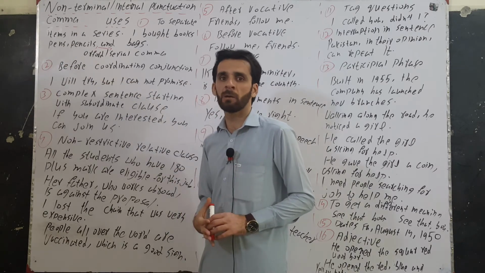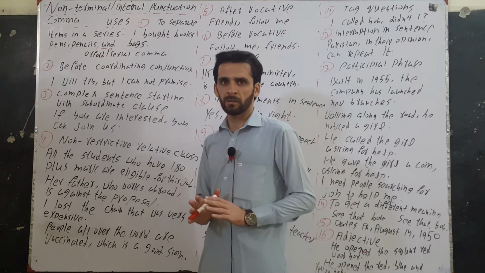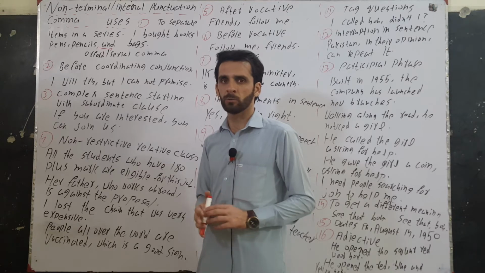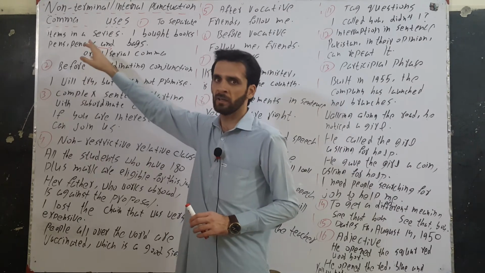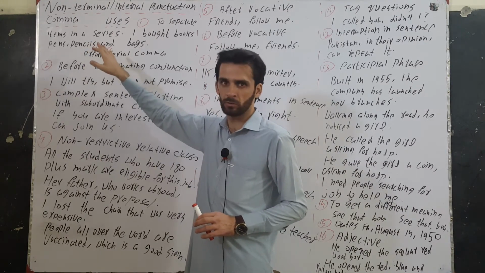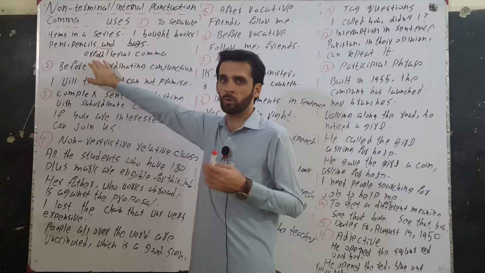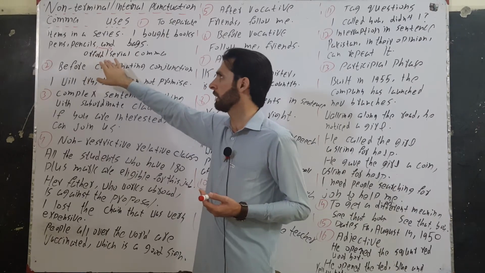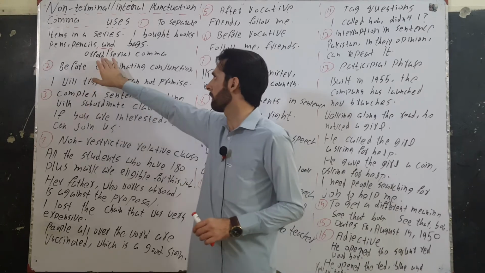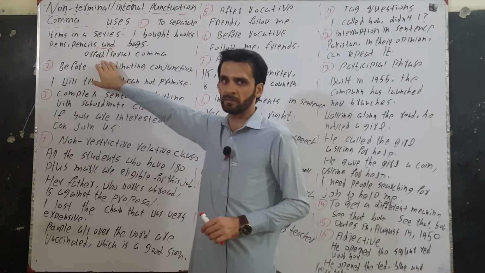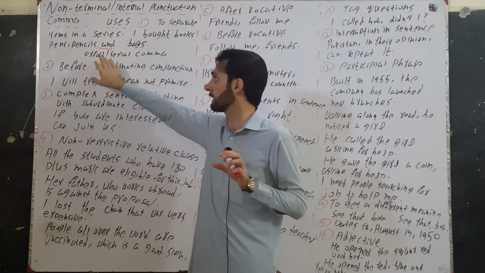We will not use comma before the last item where we use conjunction, not comma. Comma used to be used here, which was called Oxford or serial comma, but now we don't use comma before the last item, we just use conjunction and.